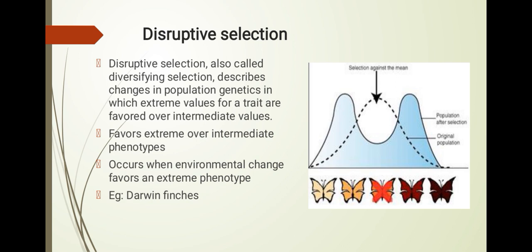Disruptive selection, also called diversifying selection, describes changes in population genetics in which extreme values for a trait are favored over intermediate values. Extreme phenotypes are favored over intermediate phenotypes. It occurs when environmental changes favor an extreme phenotype. Example: Darwin's finches. Original population, population after selection, selection against the mean.